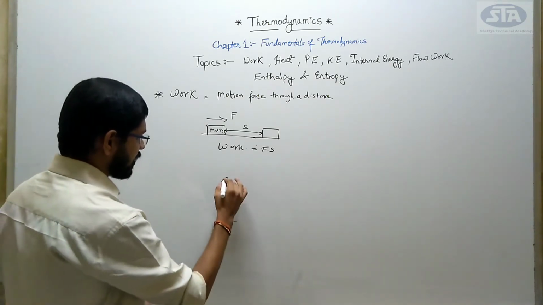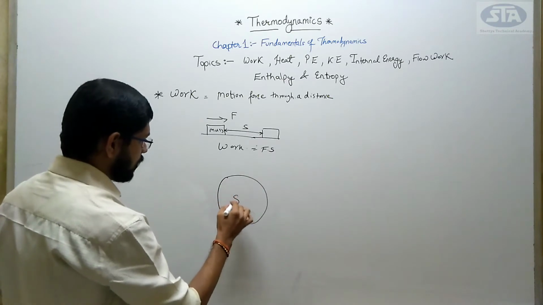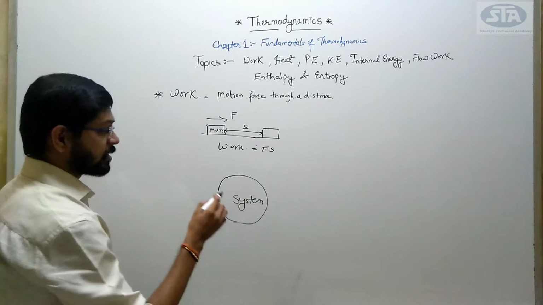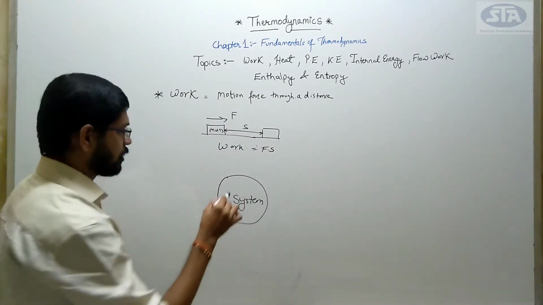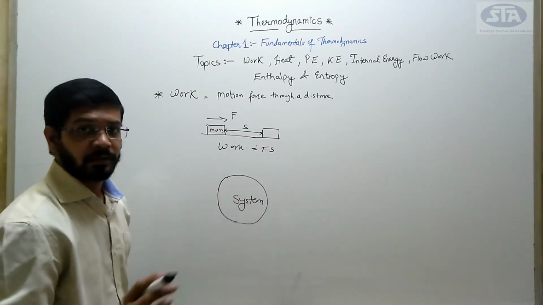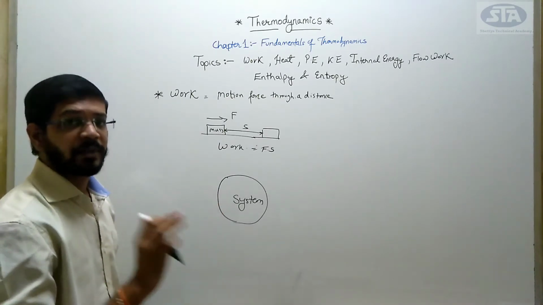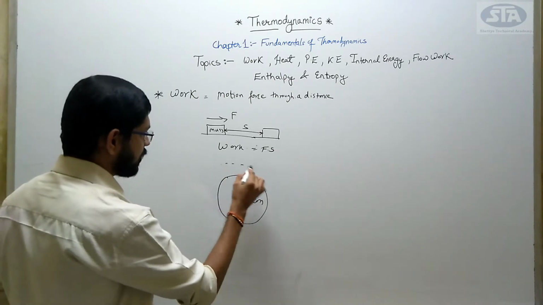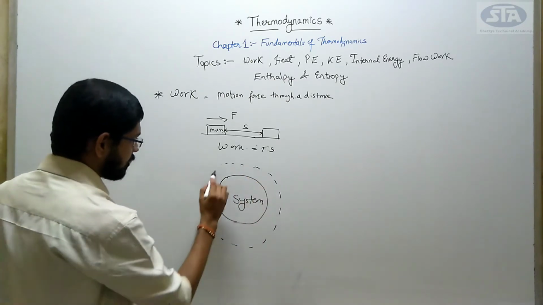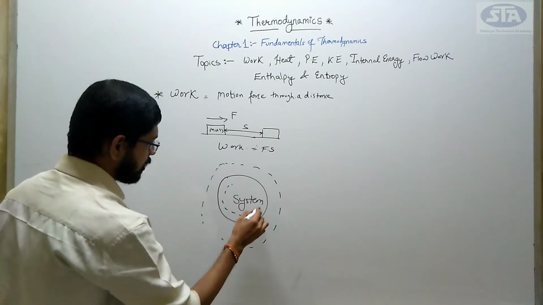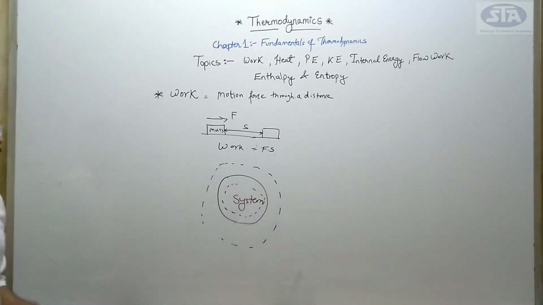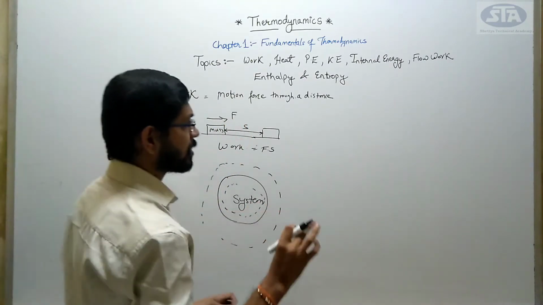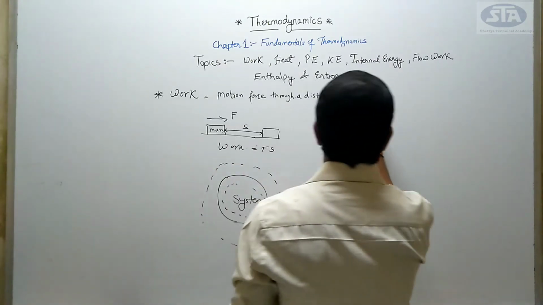In previous lectures, I had told you about the concept of system. So in thermodynamics, when the system undergoes a transformation or any deformation, then we say work is being done. Means either the system will expand or it will contract, then we say that the work has been done. Let's see this with an example. I will show you some basic simple derivation.